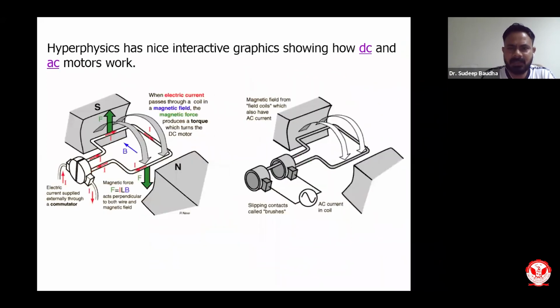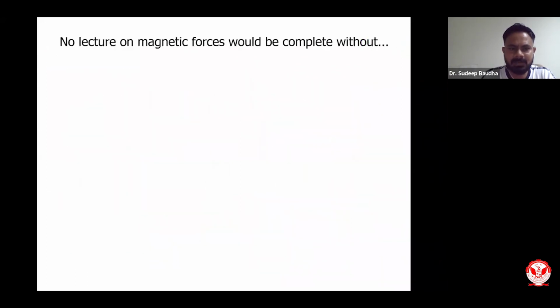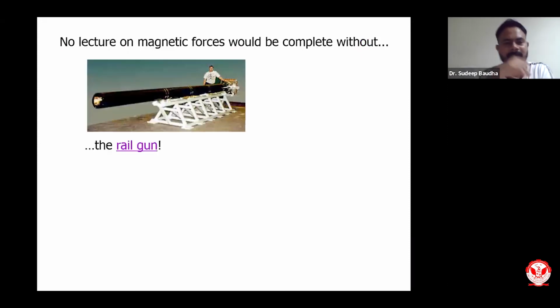And then we have the last application that I have to discuss. What I generally recommend is that no lecture on magnetic force would be complete without this, the railgun. Railgun is very important, as I was saying. This is our future. Weapon technology will be working on railguns in the coming future.